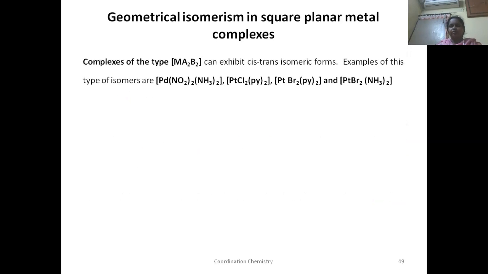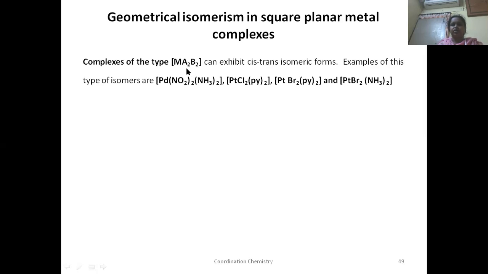Let us first take a general formula of a complex, MA2B2. Here M is the central metal atom, any metal atom. A means a ligand. Only one will be the central metal atom, indicated with M. In further examples also, I will be showing this type of general formula. You have to remember this terminology. Here M indicates the central metal atom, and the remaining ones are ligands, whether they are indicated with A, B, C, D, all will be ligands.